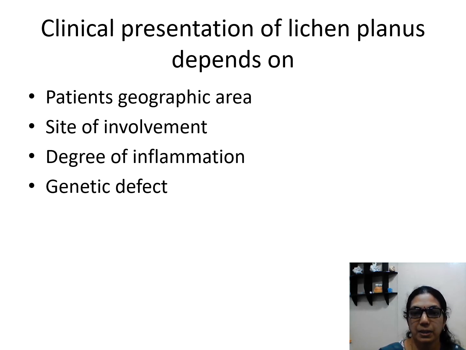It mainly depends on the degree of inflammation, that is, the inflammatory changes seen in lichen planus. If it is severe, we will see an erythematous form like ulcerative. If it is mild, we will see just a white lesion. So according to the degree of inflammation, it will present clinically.